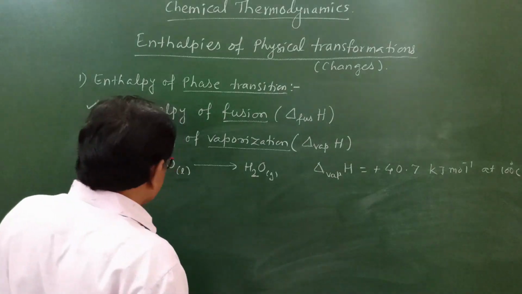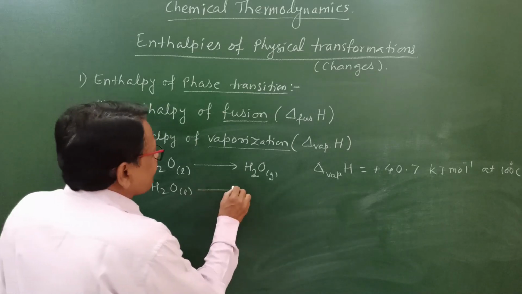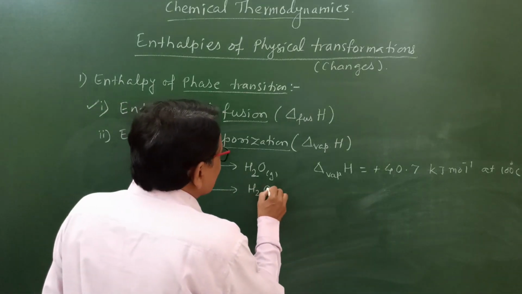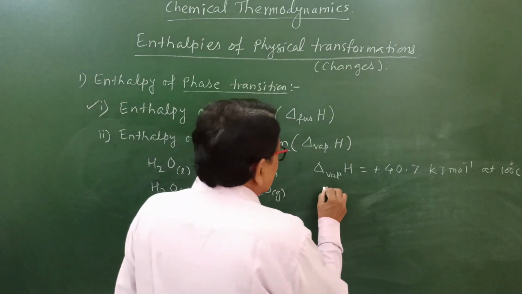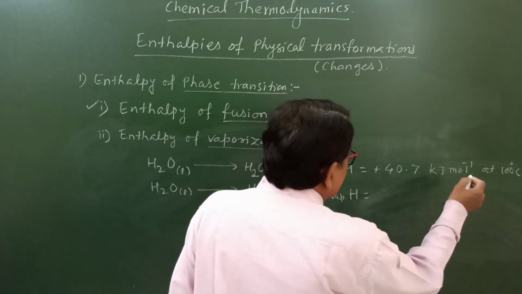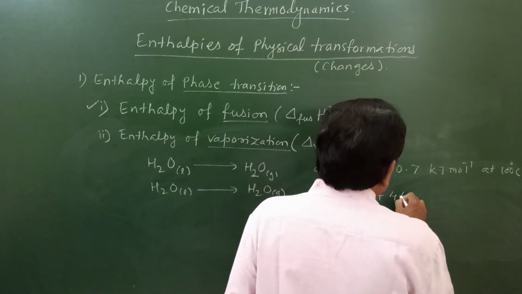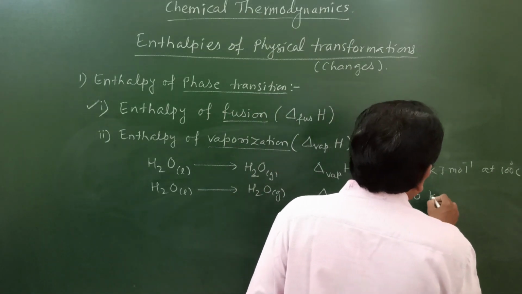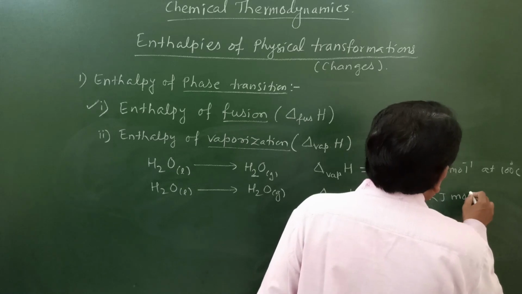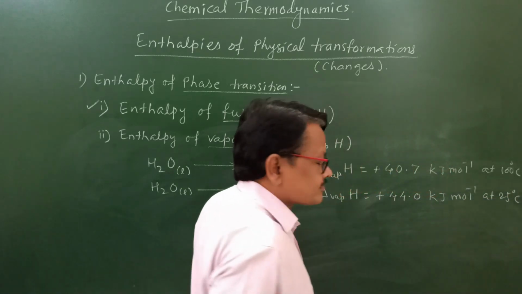If we change the temperature, instead of 100 degrees Celsius, generally we heat any liquid at room temperature. How does its value change? We will see here H2O liquid gets converted into H2O gas. Its enthalpy of vaporization at 25 degrees Celsius, at room temperature, is 44.0 kilojoule per mole.